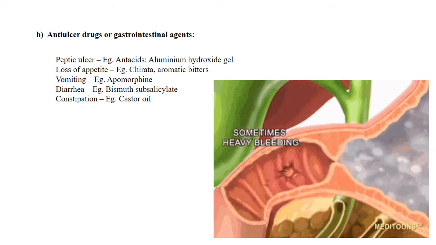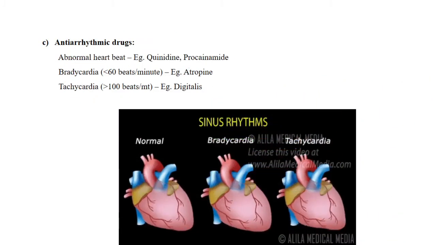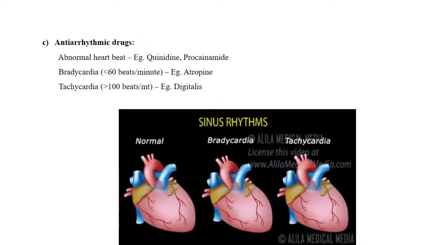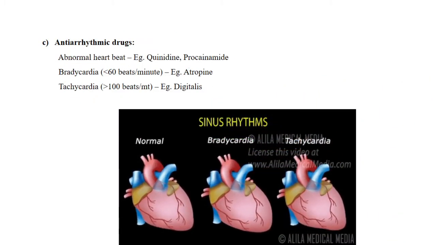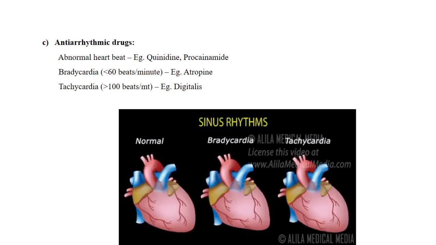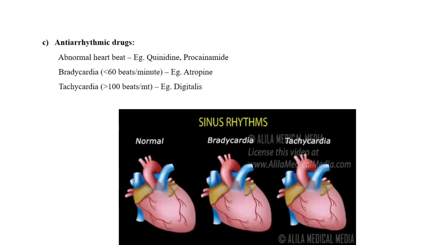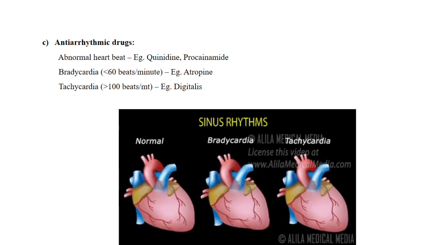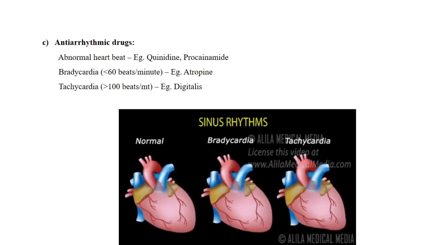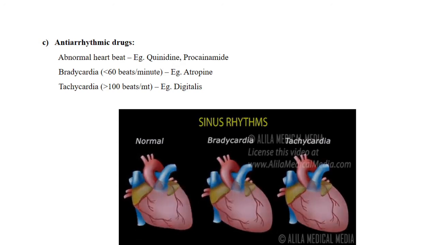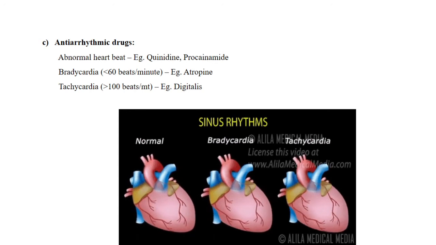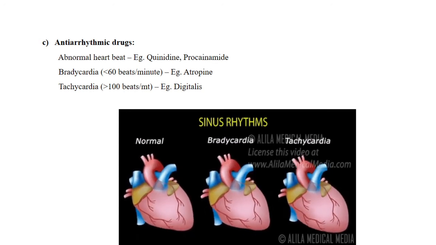Okay, so the next one is anti-arrhythmic drugs. From this term also we have to understand that arrhythmic is related to our heart. We will be getting a lub-dub sound from our heart, and this is referred to as rhythm here.